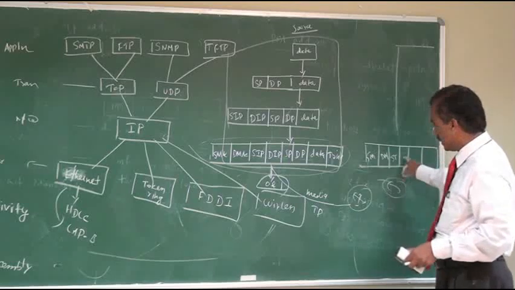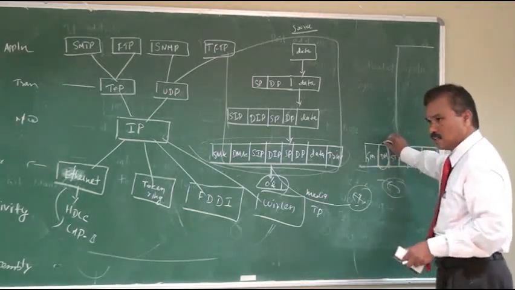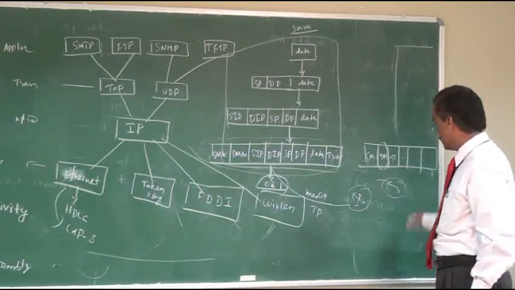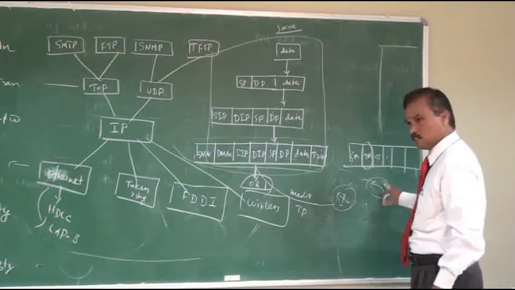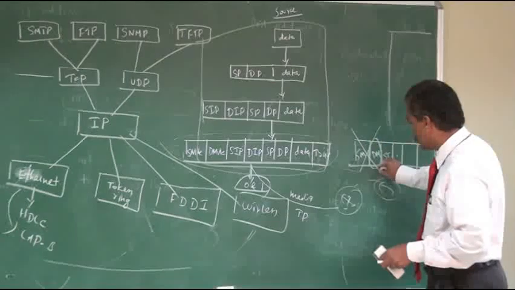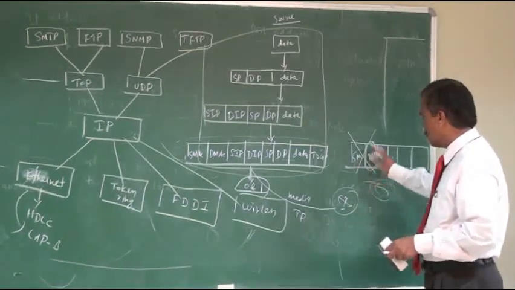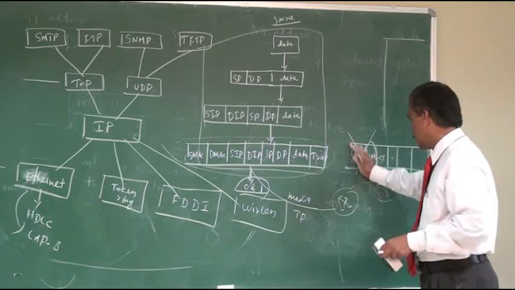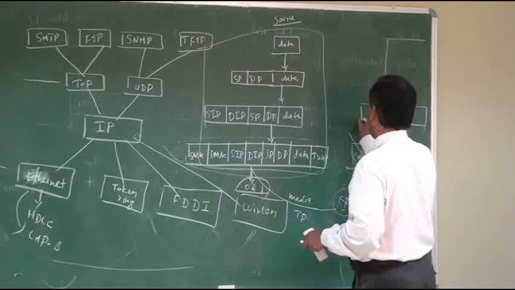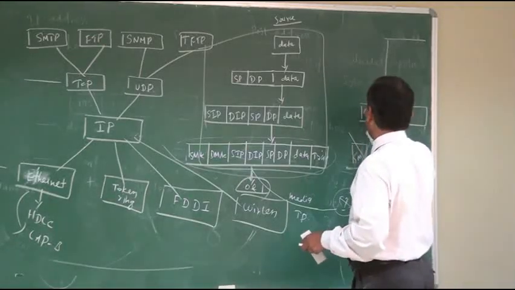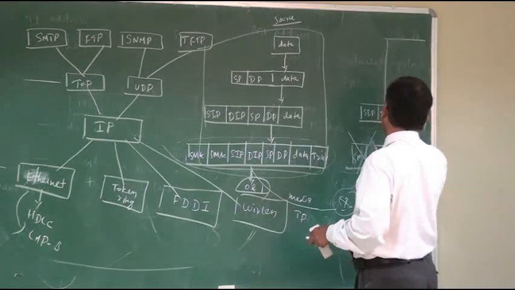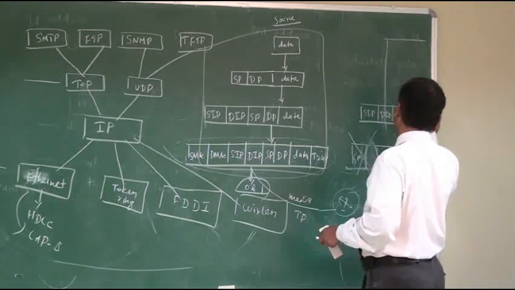The destination system can see only the MAC addresses, to check whether we are the right person to receive this data. If it is okay, then it strips off these two headers, the source MAC and destination MAC, and the remaining information is forwarded to the next higher level layer. That layer sees the source IP address, destination IP address, source port number, destination port number, then you have the data, right?